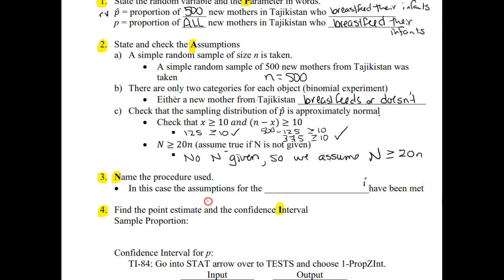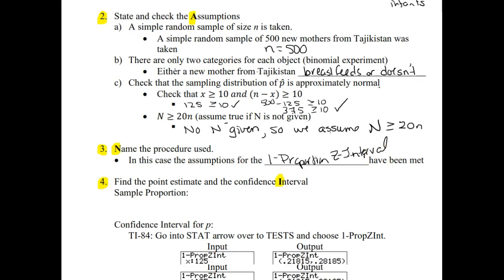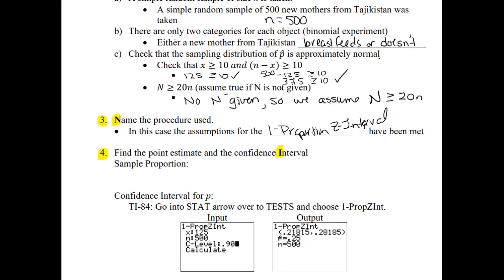All right, all of the conditions we just checked were so that we can use one proportion z interval. The one means we have one set of sample data, proportions because we're dealing with qualitative data. We checked the conditions to use the normal distribution, so that's what the z stands for. And now we're trying to do an interval procedure instead of a hypothesis test, so it ends in interval instead of test. Our fourth step here is to find the point estimate and the interval estimate. For our point estimate, we don't know p, so our next best guess for that is the value of p hat.